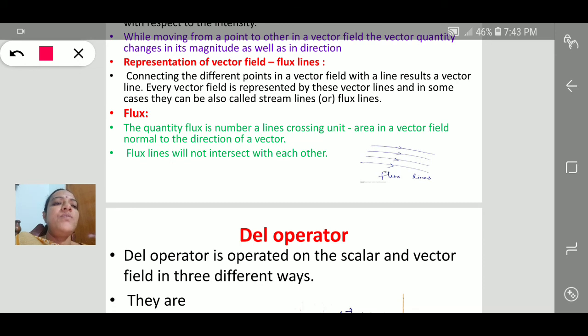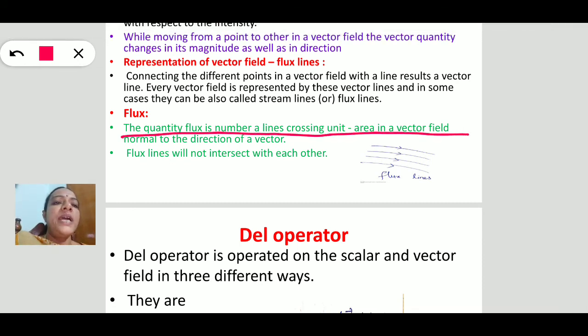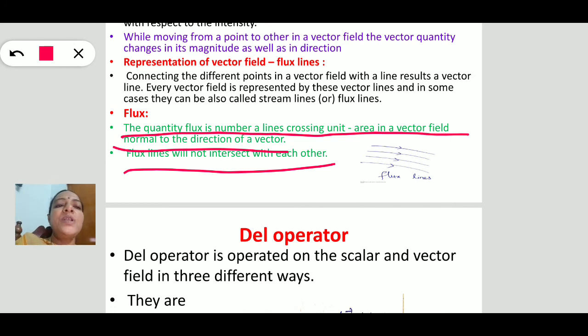The flux here is defined as the number of lines. The number of lines crossing a unit area in a vector field, normal to the direction of the vector, is known as the flux. Flux lines will not intersect with each other.